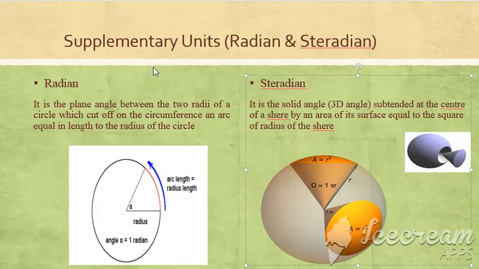Now coming towards the third category, which is about supplementary units. And in supplementary units, radian and steradian are discussed.